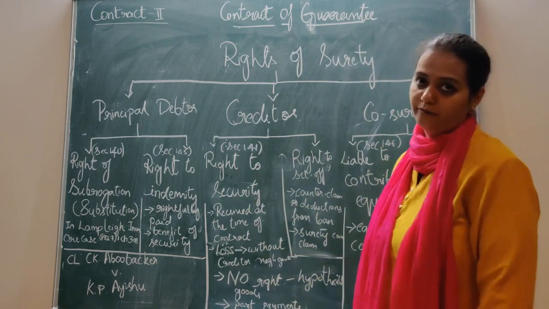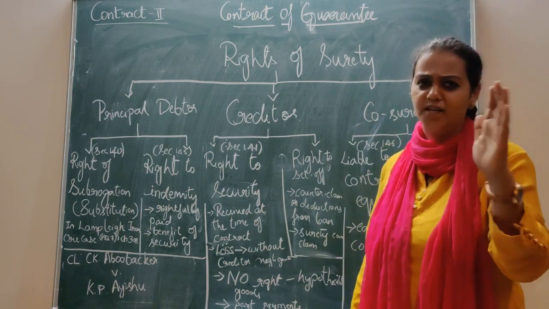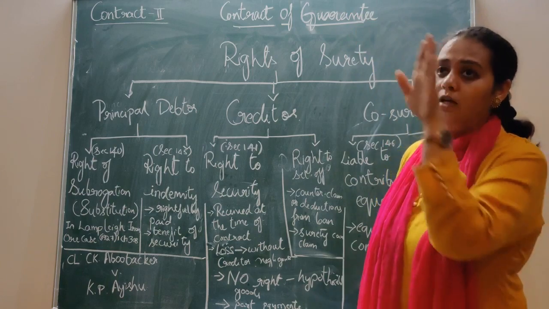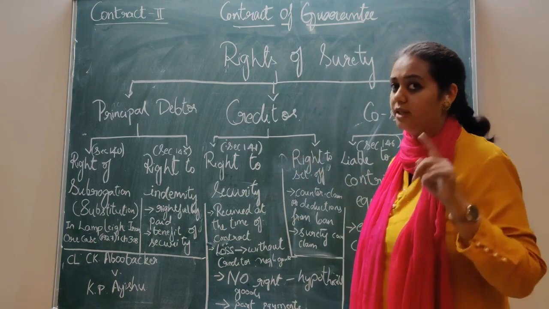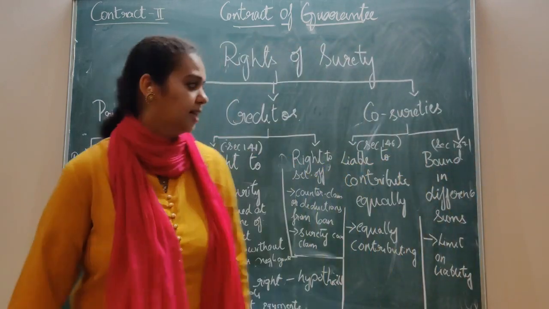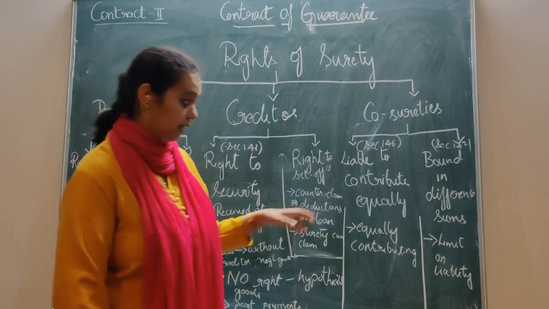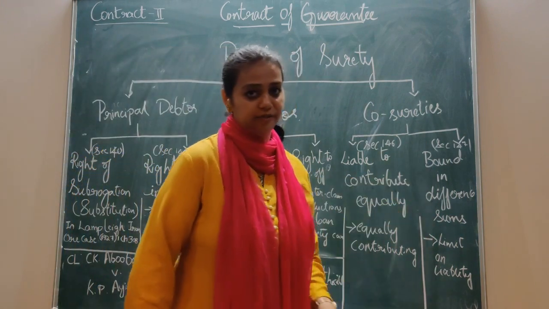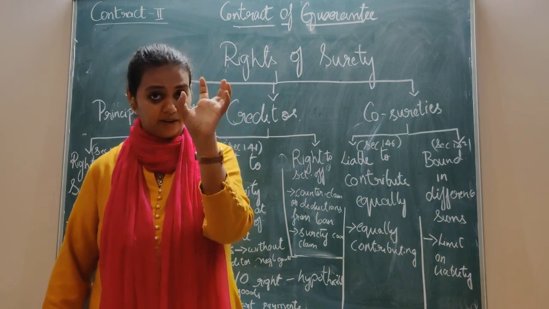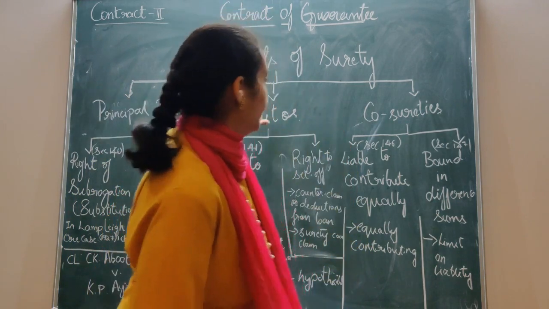Then the right to set off. Remember the simple thing: in a loan transaction, if there is a reduction in the loan for the principal debtor, the amount is also reduced for the surety, and the surety can also claim that amount. Next is the right against the co-sureties: they are liable to pay equally. If they are bound in different sums, only to that extent they have to pay, and they have a right to recover for it. That's all. This is about the rights of surety.